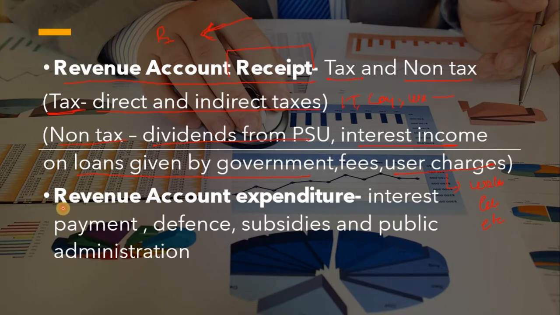The second one is the revenue account expenditure. What money is spent for what purpose? The revenue account expenditure includes the interest payment, the payment for defense, subsidies and public administration, which includes salaries to employees, etc.